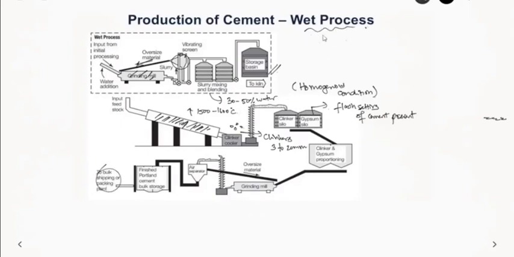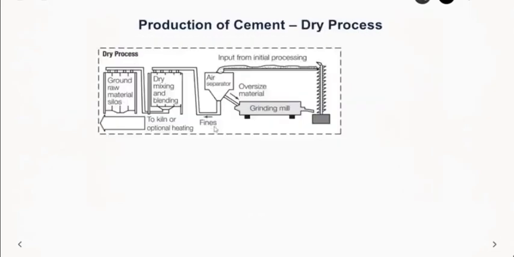Now let us see the dry process for production of cement. Here, similarly, the raw materials are crushed in dry conditions, where no water is added, and then they are reduced to a very fine powder. Again they are sent into the grinding mill if they are oversized material, and then a very fine particle comes out. Then mixing and blending takes place in a machine here, where they get blended and mixed by means of compressed air. Like in 1 hour of aeration, a uniform mixture is formed. This is the most essential process in dry processing.